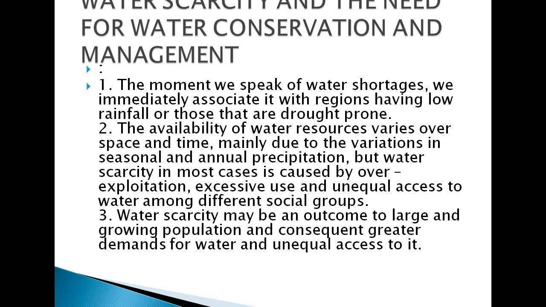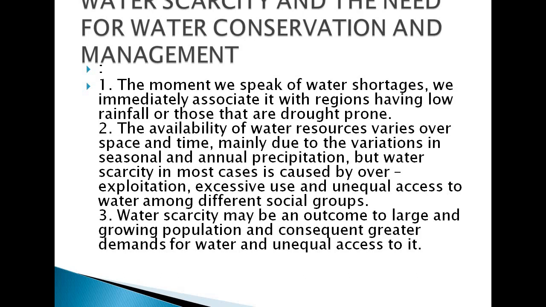But now the situation has entirely changed because of this over-exploitation, and because of the overpopulation also, because the demand for water is increasing and we are wasting a lot of water around us. This over-exploitation is happening because of overpopulation, because as the number expands, the use of resources will also expand.